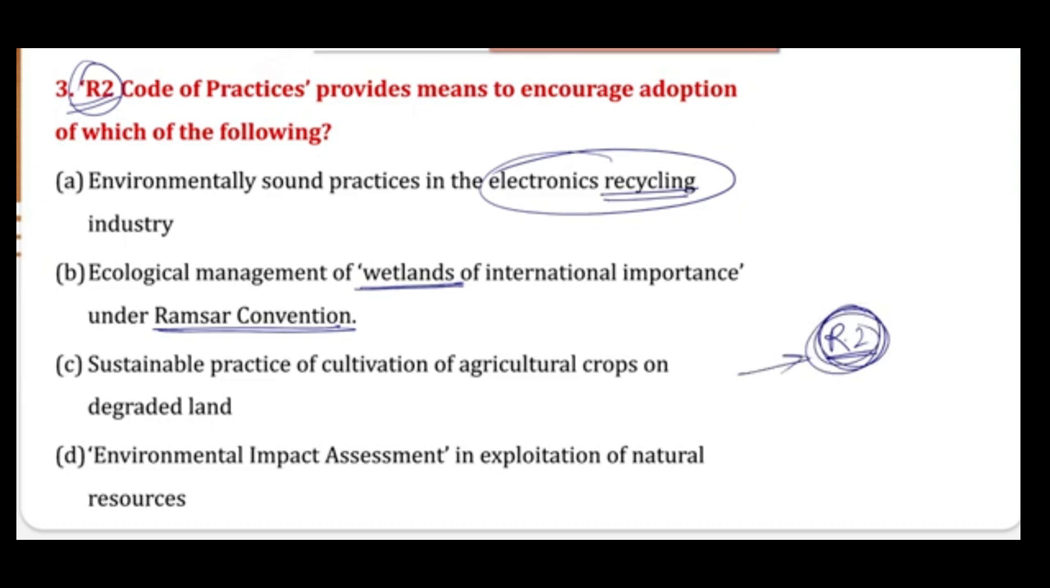Now, environmental impact assessment in exploiting natural resources. That is also not very well connected. So we can eliminate these two, and now we can focus on these two. When we are talking about this Ramsar Convention, we have not read about this code of practices somewhere. But when we are talking about electronic recycling, there can be a chance that this can be true. So I would tell you that option A is the right answer because there is this practice which has been adopted by the government.